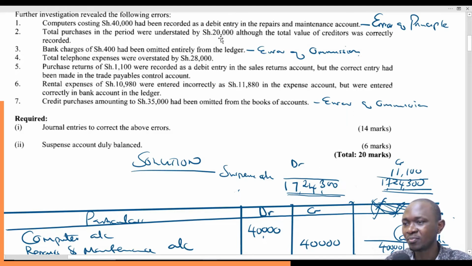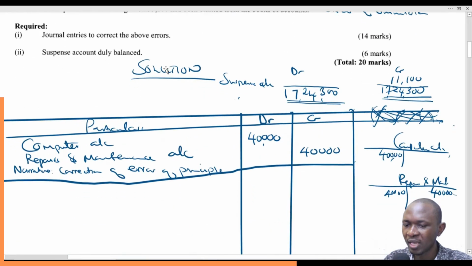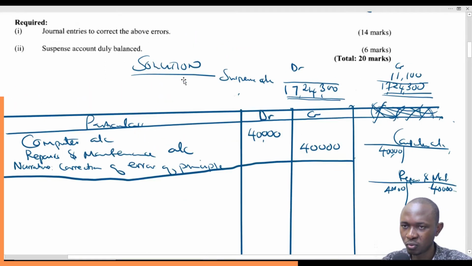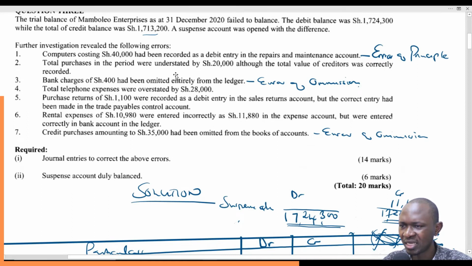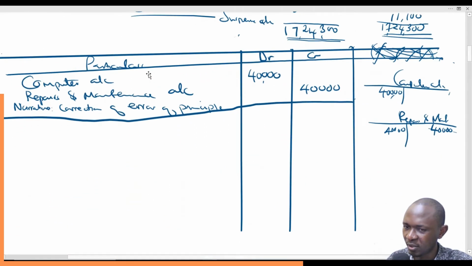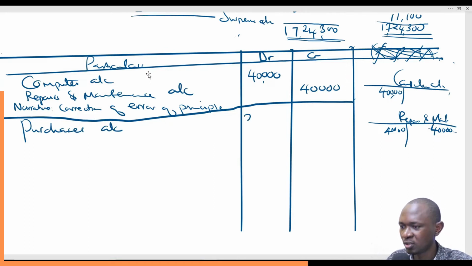This possibly will explain why the trial balance didn't balance, because it only affected one side of the trial balance, which is the debit side. It was understated. The credit side was okay. So what do we do? We come here, we say this is purchases which has been understated, and purchases is a debit account, so it means the debit side had been understated. So we simply come here and say we debit the purchases account with the understatement so that it can come back to normal. Purchases account, how much? 20,000.